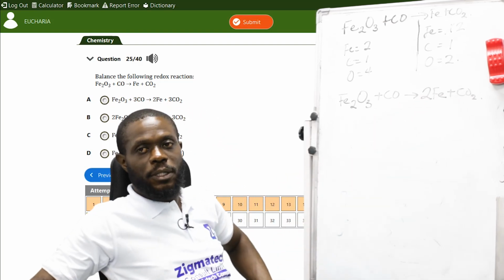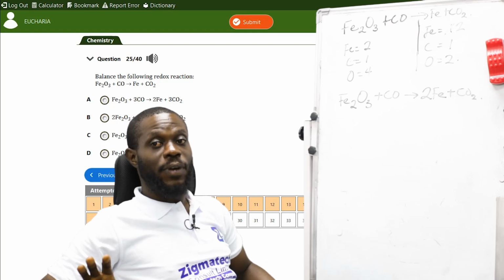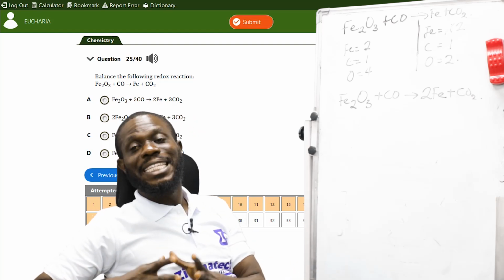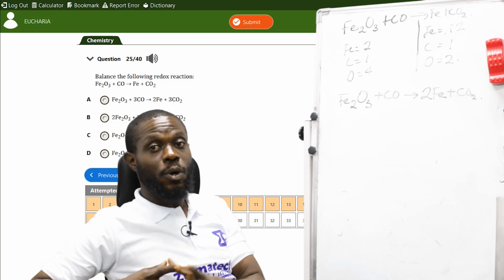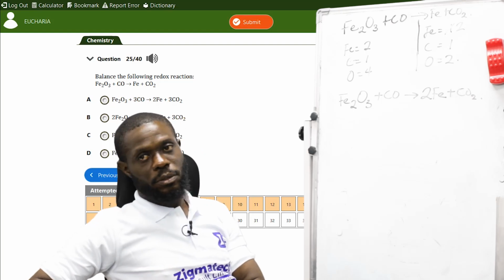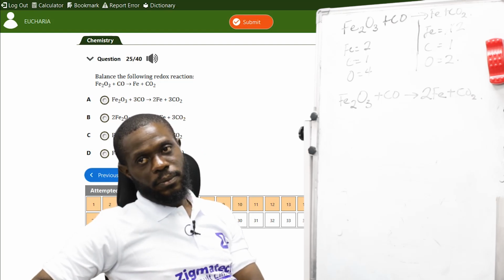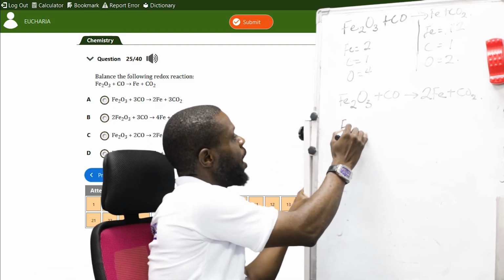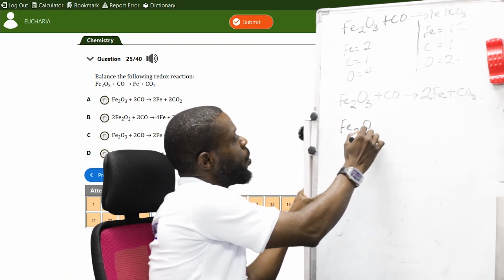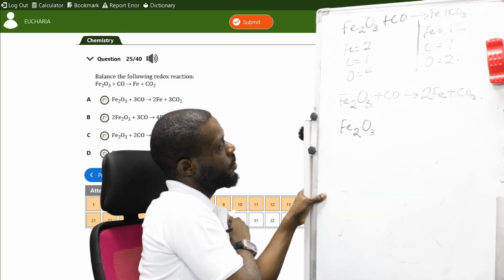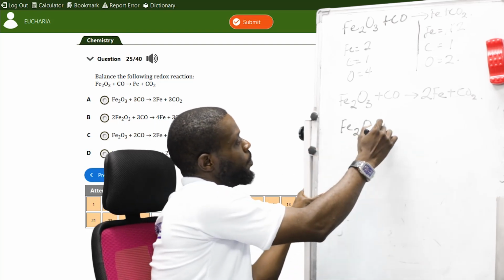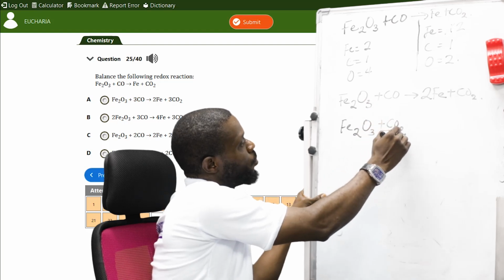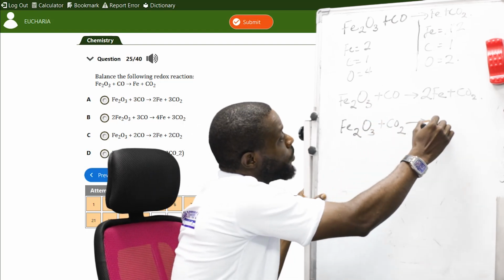Now, if you check the options and calculate your options very well, you will see that the number of molecules quantifies a balanced equation. The number of atoms quantifies a balanced equation. Now, let's take, for example, Fe subscript 2 O subscript 3 plus CO subscript 2. You balance where it is not balanced.